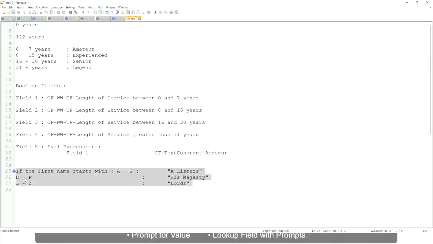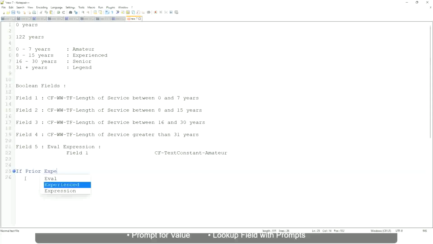Now tell me this, if prior experience, okay, not prior experience, let's not do that. If job profile, or not job profile, let's say if management level is manager or above, I will have to get a proposed allowance plan.